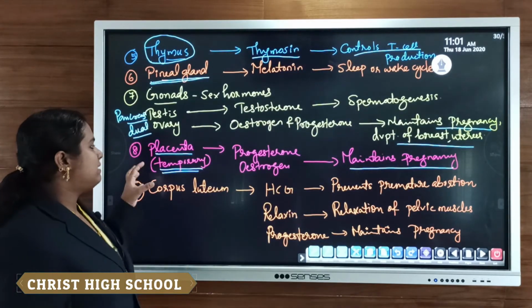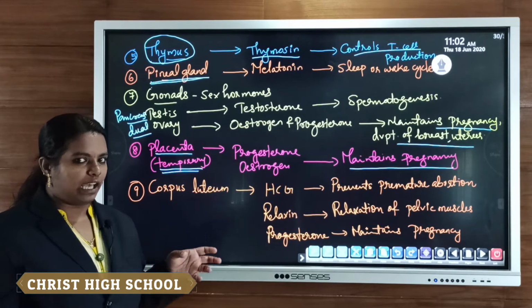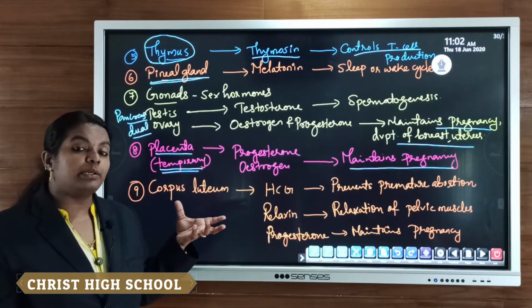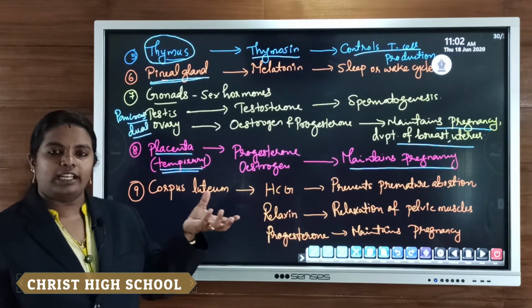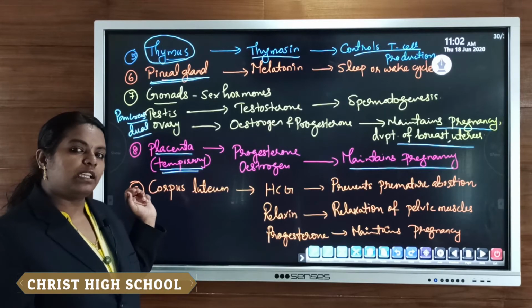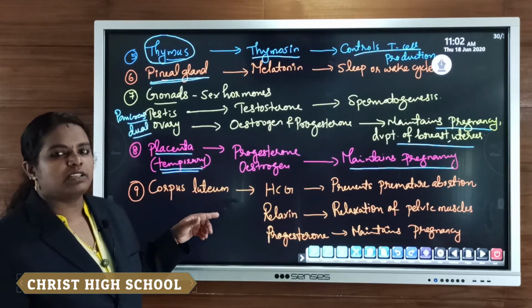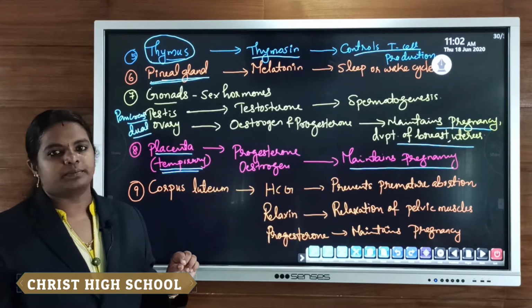Clear? So we can say that the placenta is an endocrine gland, but it acts as a temporary endocrine gland only for a few months, 8 or 9 months, releasing estrogen and progesterone hormones, which help in the maintenance of pregnancy.